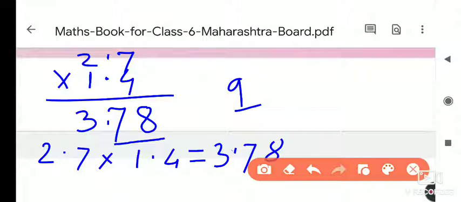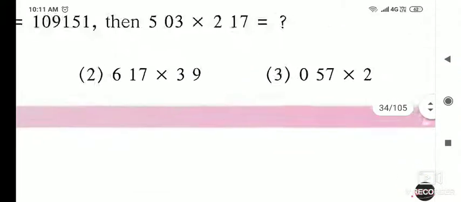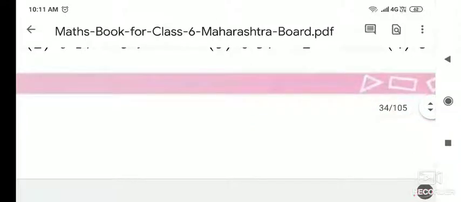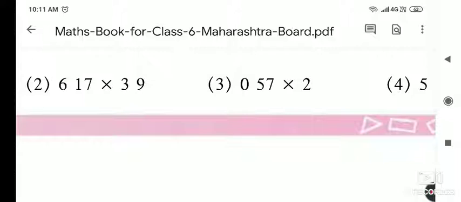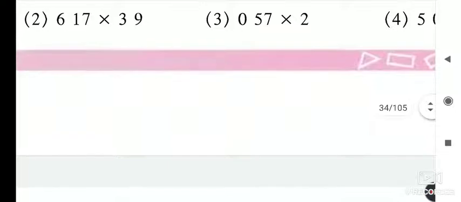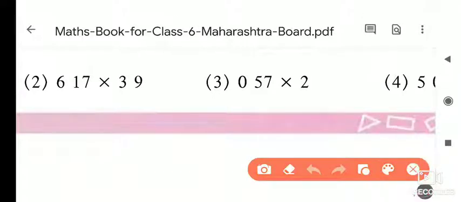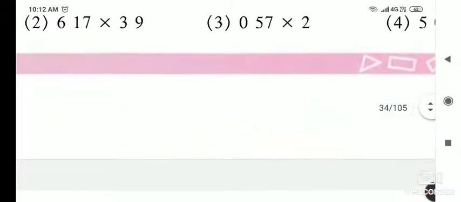Now note down this, all of you. Then we will see the next question. Written? Okay, this calculation is not necessary to write. Now we will see the next question. The question is 6.17 into 3.9. I will write the question here. Here there is a point. It is in the book, it is not looking clear. 6.17 and 3.9 are there. So I will do the multiplication of this 6.17.